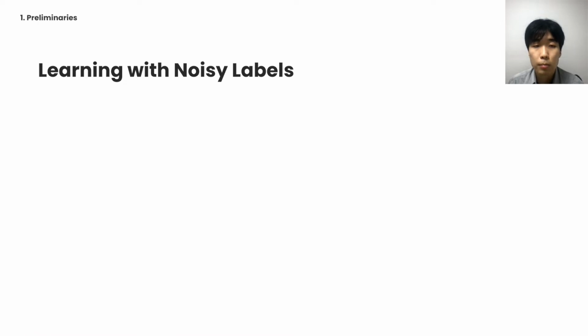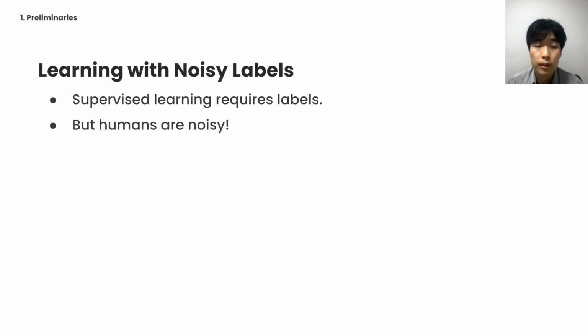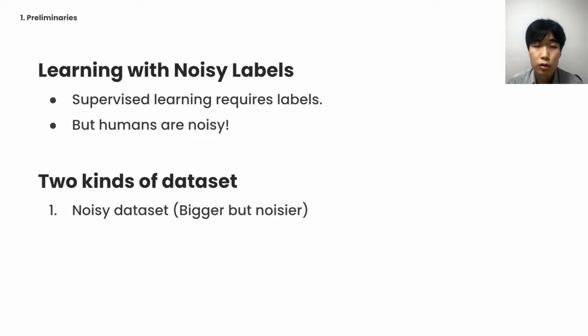First of all, our paper concentrates on the task of learning with noisy labels. The recent success of supervised learning is fueled by the annotations of humans. Hence, it is somewhat natural to assume the mistakes of humans, that is, label noise. To combat the label noise, we can split the labeling into two.